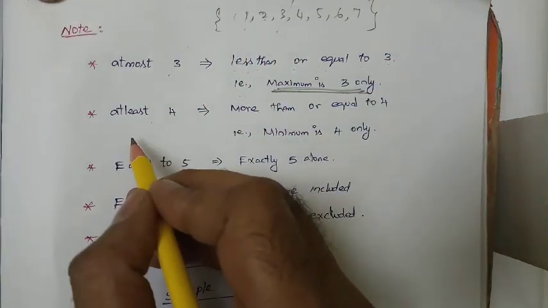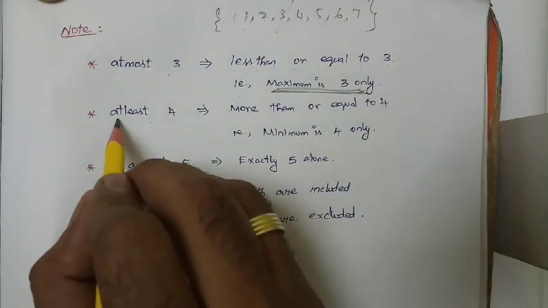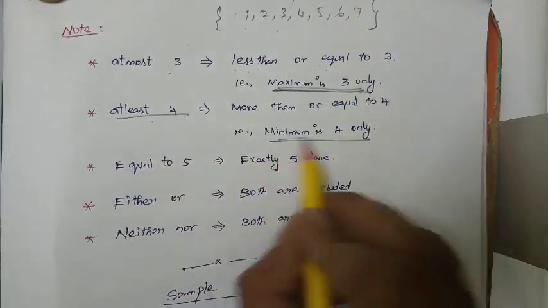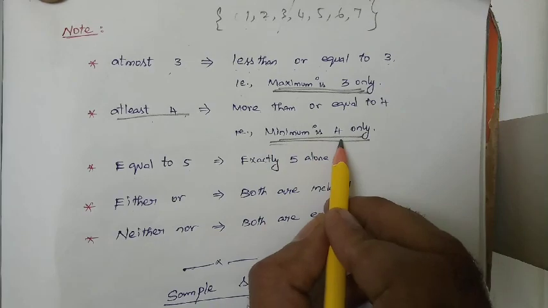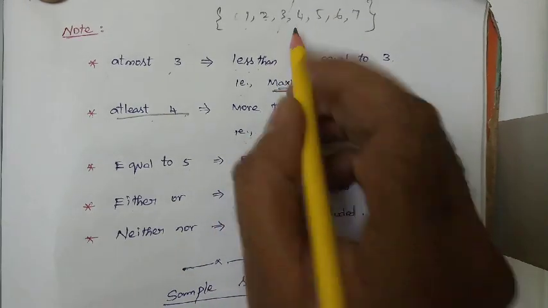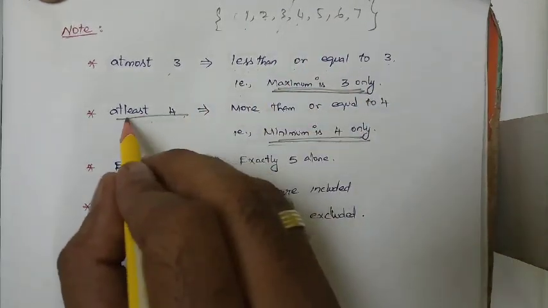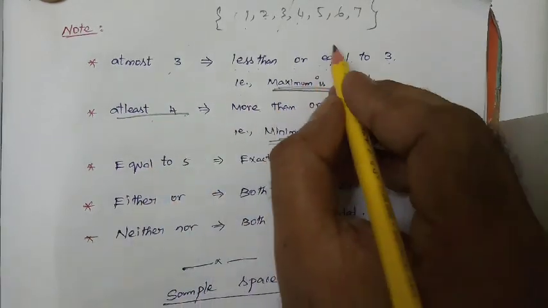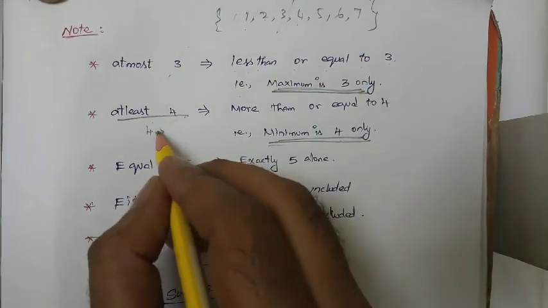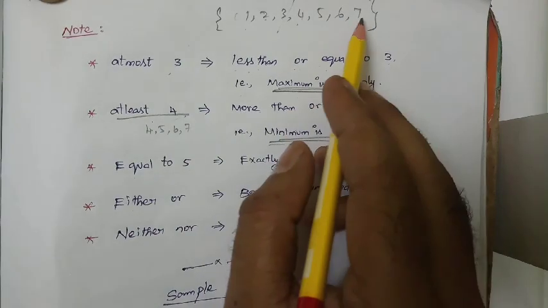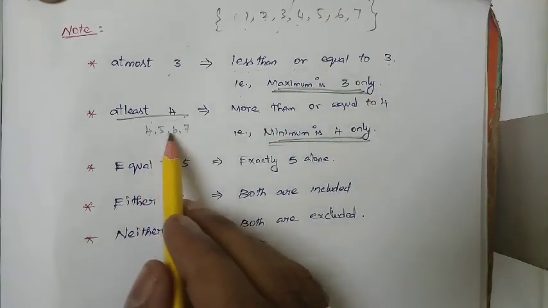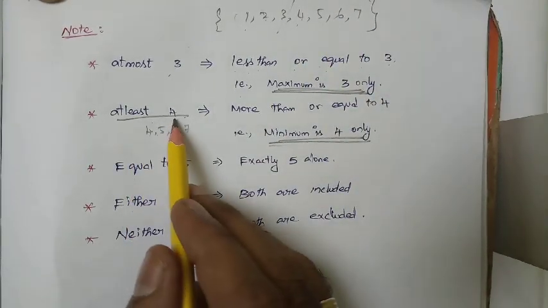At least means that from there only we have to start. At least 4 means the minimum is 4 only. From 4 alone we have to start. So for at least 4, the favorable outcomes will be 4, 5, 6, 7. Here it is up to 7 only. So we are choosing 4, 5, 6, 7. So at least 4, right?